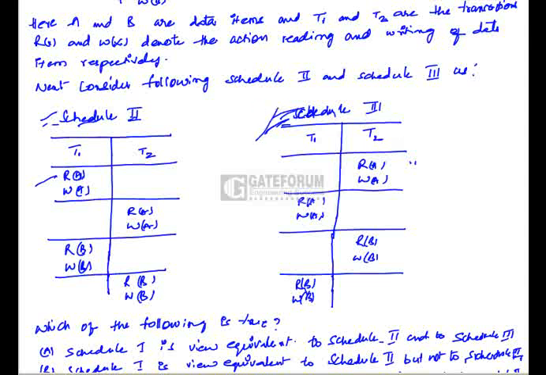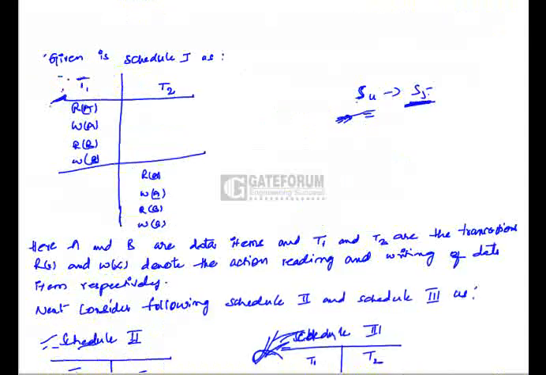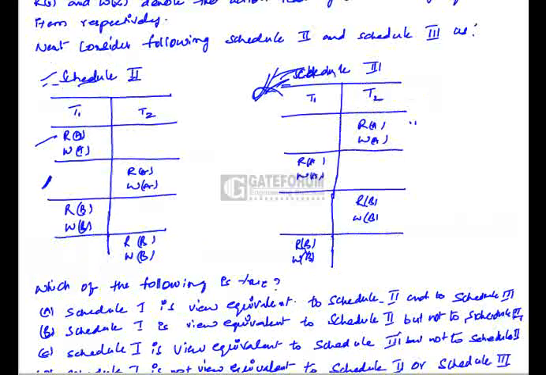So this cannot be the view equivalent schedule of schedule 1. In schedule 1, T2 reads the data items A and B which are written by T1. The same thing happens in schedule 2 also. But that is not the case with schedule 3.